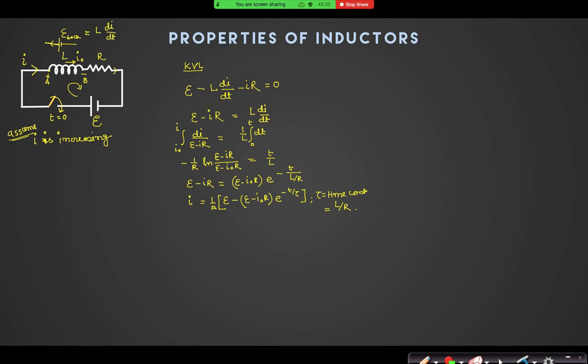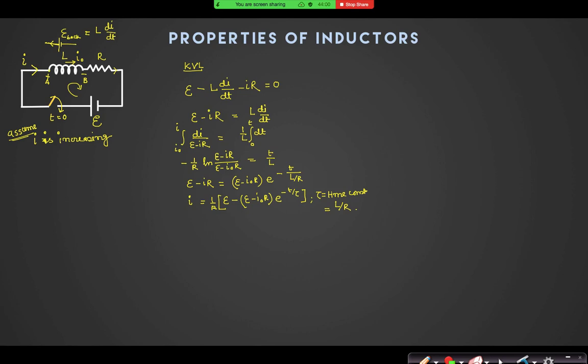What is the current at t equal to infinity? E by R. So can I say that if at t equal to infinity the inductor is short circuited, the current is E by R only? Yes, sir. So at t equal to infinity, how does an inductor behave? Like a short circuit, like a conductor. Yes. It is just opposite to the capacitor.